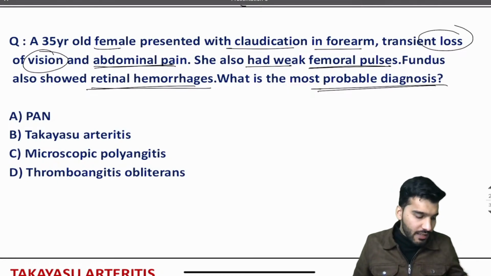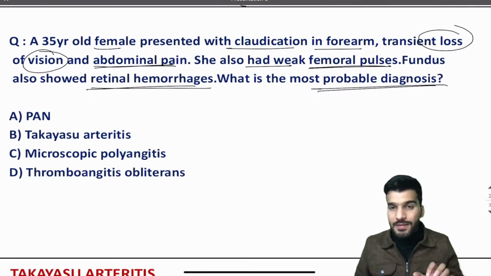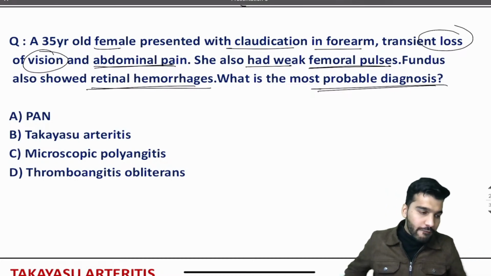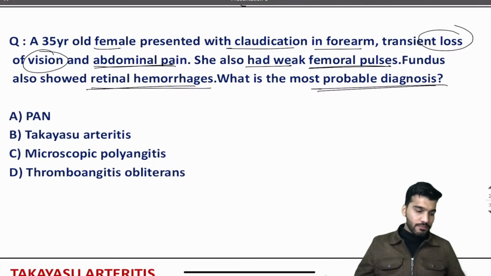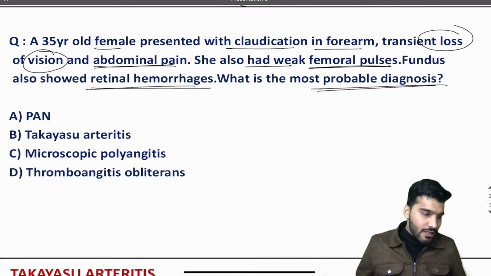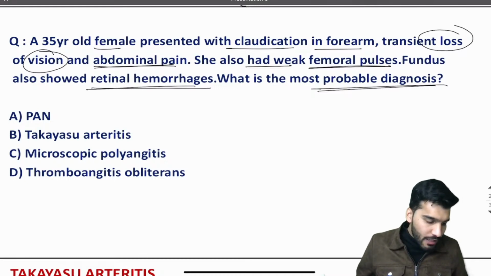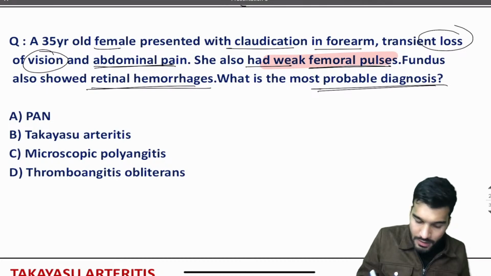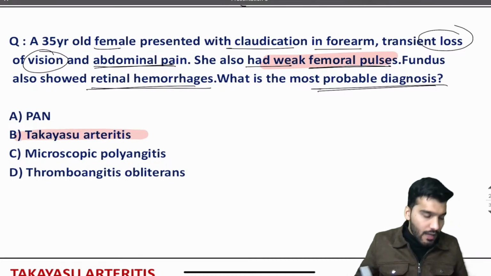One hint is given in the question, guys. Catch the hint. The patient is having a weak pulse, and which disease is also called pulseless disease? How come polyarteritis nodosa? No. Transient loss of vision, abdominal pain, and a weak femoral pulse. So for pulseless conditions, we go with Takayasu arteritis.